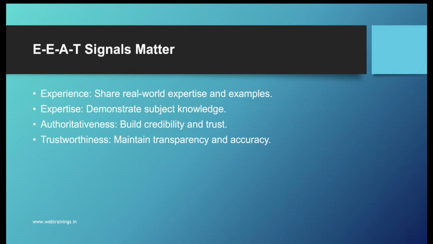And E-E-A-T signals, as we know, are experience, expertise, authoritativeness, and trustworthiness. These are the traditional SEO signals which have been used for many years. These concepts are still applicable because Google is fetching websites which are good, which have valuable content, and which follow the E-E-A-T guidelines.